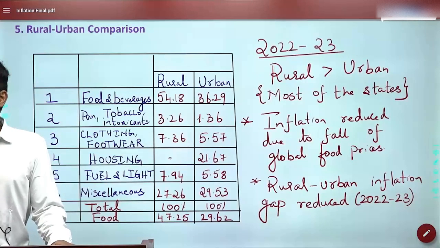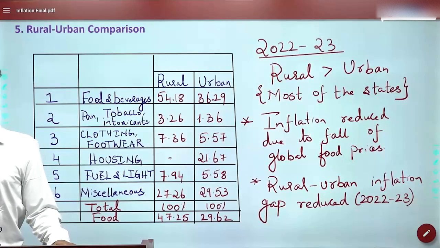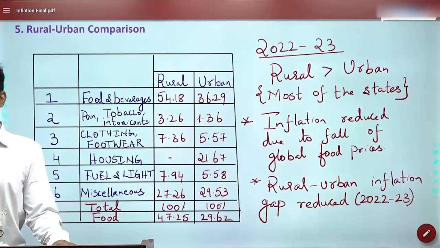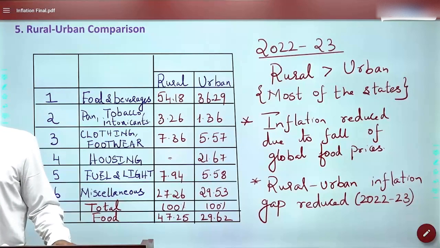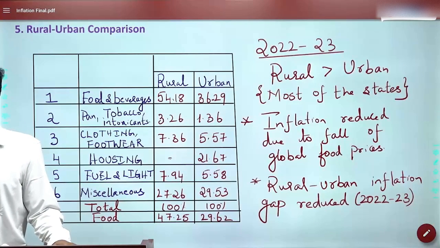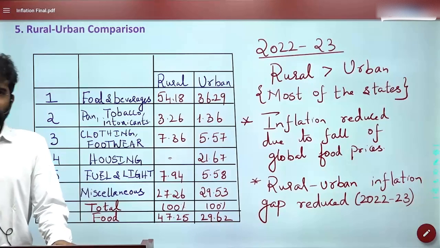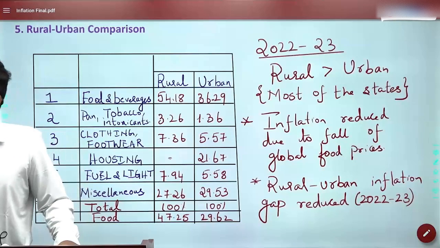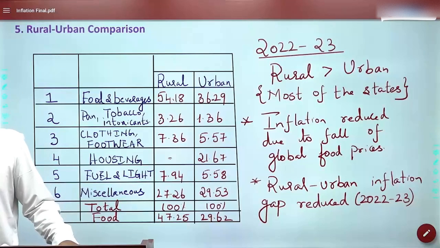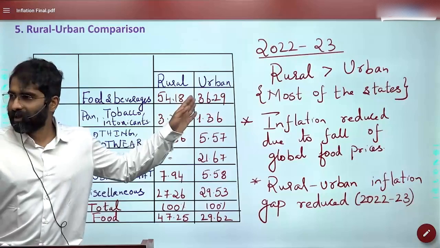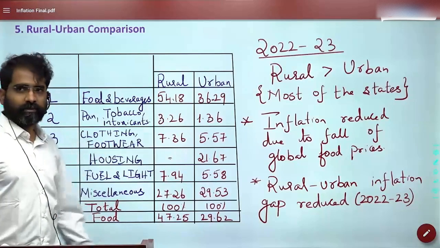See, not because of inflation, I'll say who is affected more because of food inflation. If our inflation is because of food, oil, food becoming costly, etc., then obviously the rural people should be affected more because they're spending more proportion of their income on food. And the weightage is more. Are you able to get this?